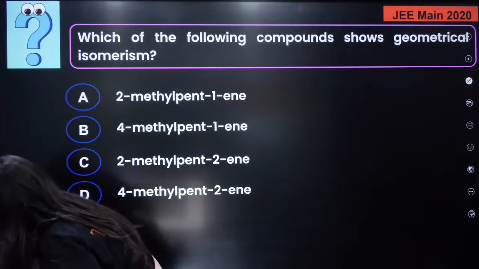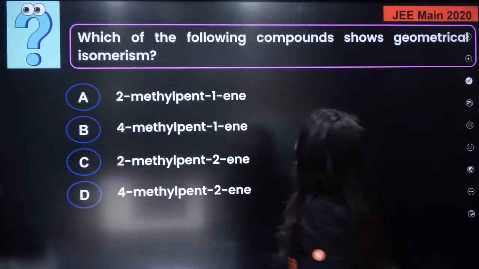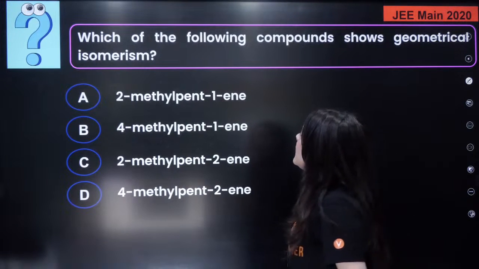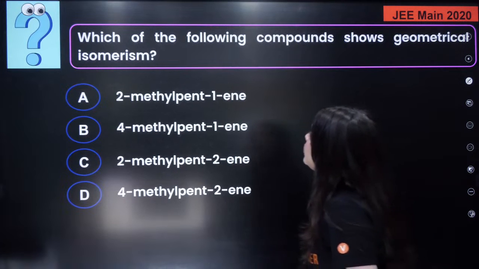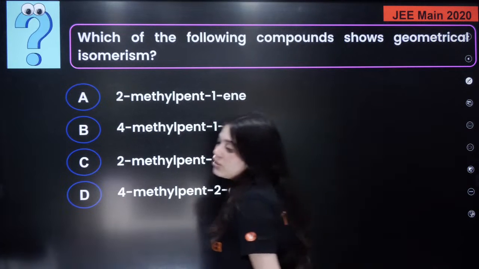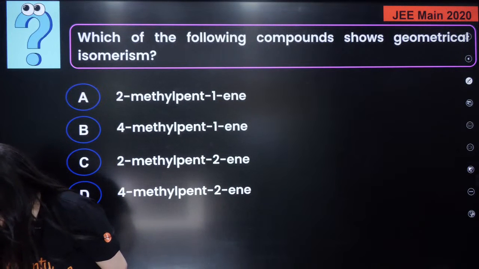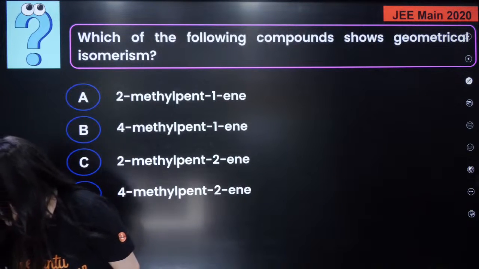First answer received, by Arpit, is A. A, how will it show? With a geometrical isomer, 2-methyl pent-1-ene, how will it show? It will not show. B, C, B, D, C, G.